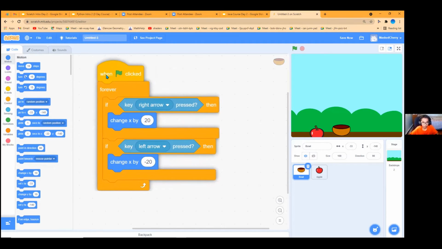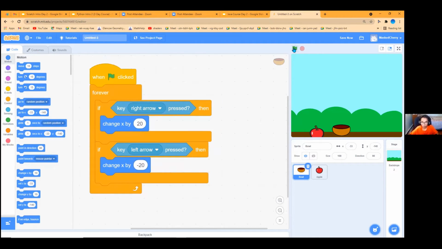So this is the movement of the ball. We're gonna try it out. Click the green flag, and now if I click the left arrow, it will start going to the left. If I click the right arrow, it will go to the right.